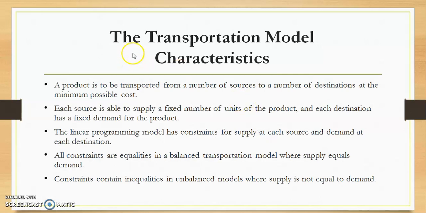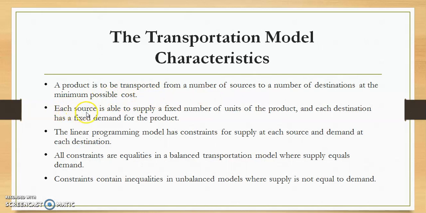Now let us see what are the characteristics of transportation model. As it deals with the supply and requirement conditions, whenever we transport the products from sources to destinations, these products are homogeneous. Homogeneous means of the same type, and we are interested to determine the minimum transportation cost. So first characteristic is a product is to be transported from a number of sources to a number of destinations at the minimum possible cost.